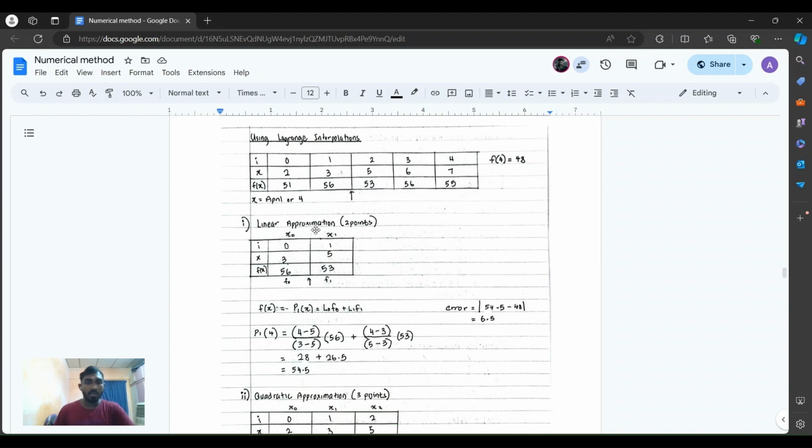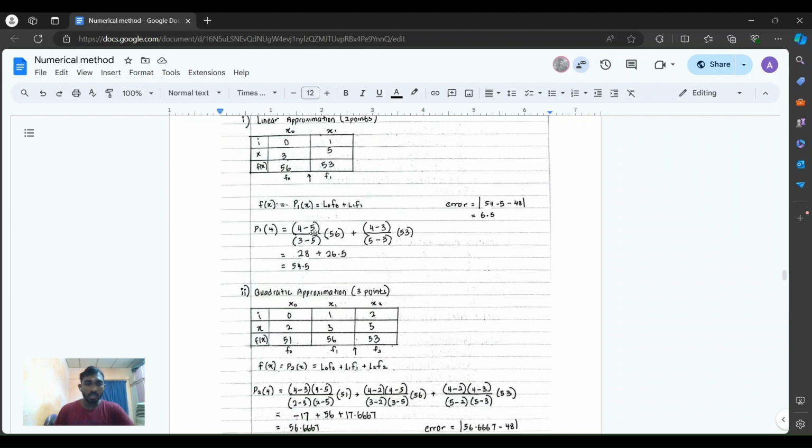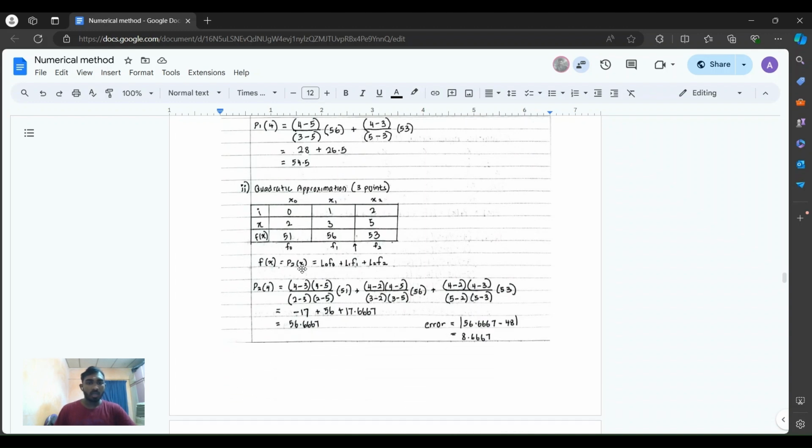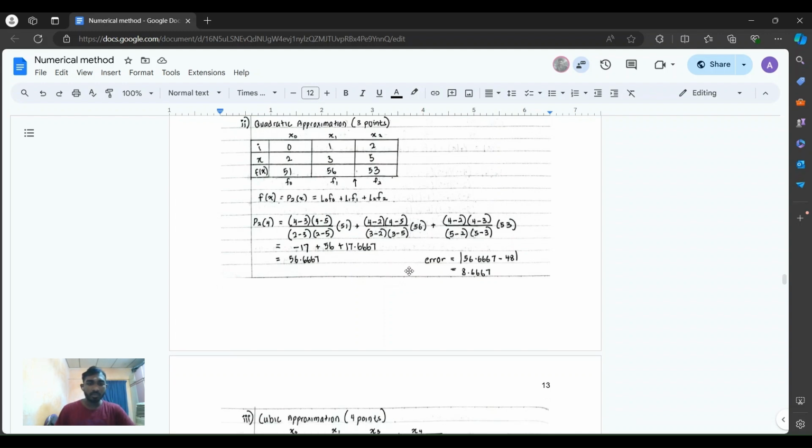The value we want is April. For linear approximation, we use 2 points with the formula given. We calculated and got 54.5. For quadratic approximation with 3 points, we got 56.6667, and the error is 8.67.